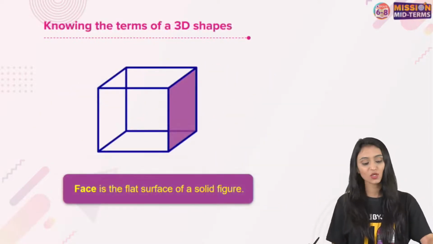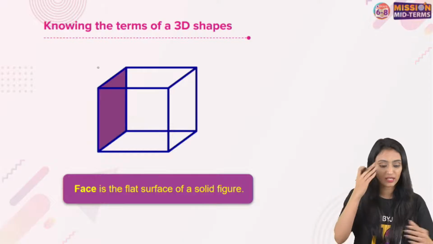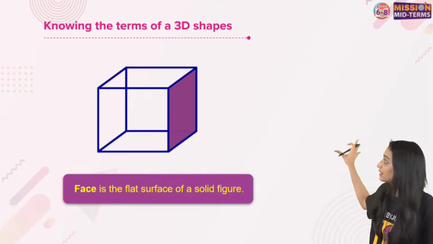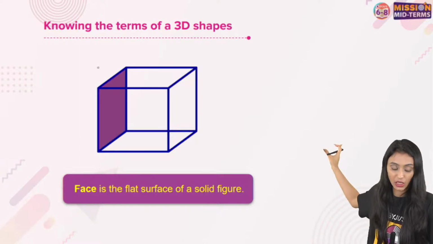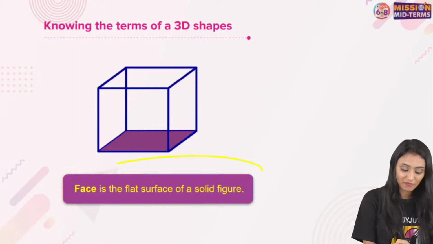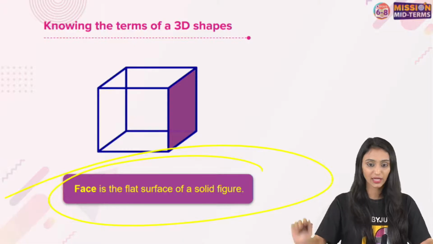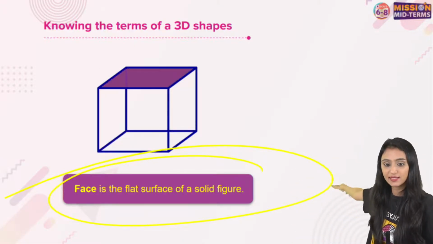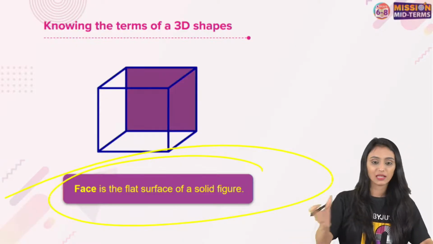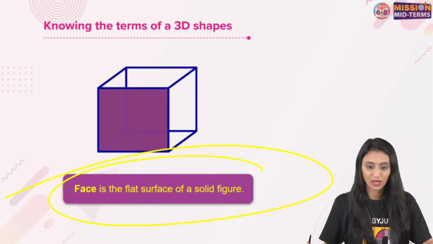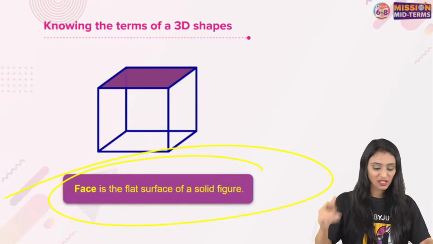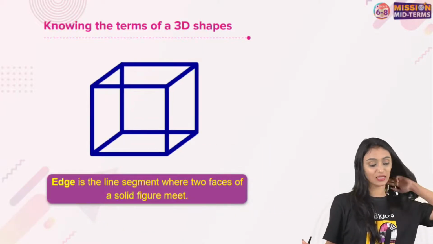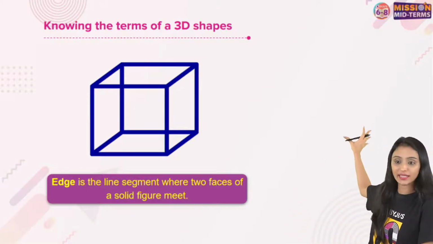Now let's move ahead. We will be talking more about these 3D shapes. If you see, every time one face is highlighted here with a color. What is a face? A face is basically the flat surface of a solid figure, right? You can see the one which is highlighted every time. Yes, that's the flat surface. Dimensions: the length, breadth, height, these are the dimensions. Yes, Dhruvi, I'll share the formula sheet, don't worry. So what is an edge? Edge is basically, you can see that edges are highlighted every time, right?